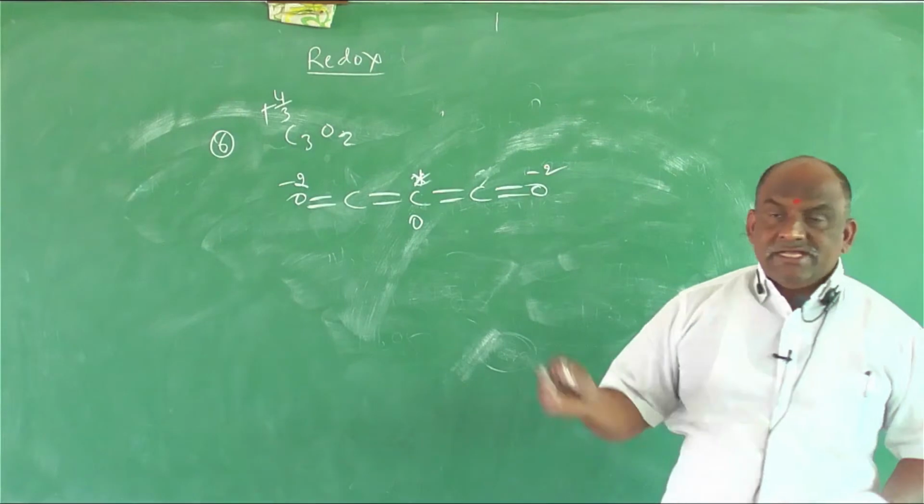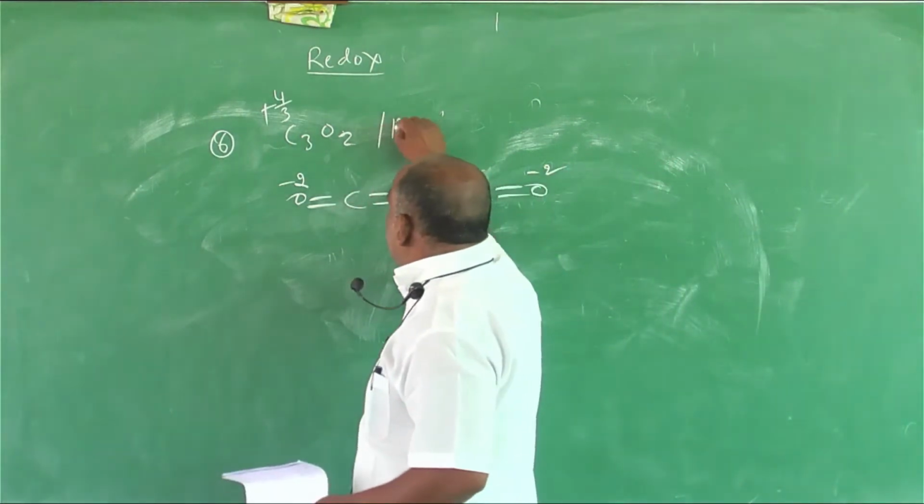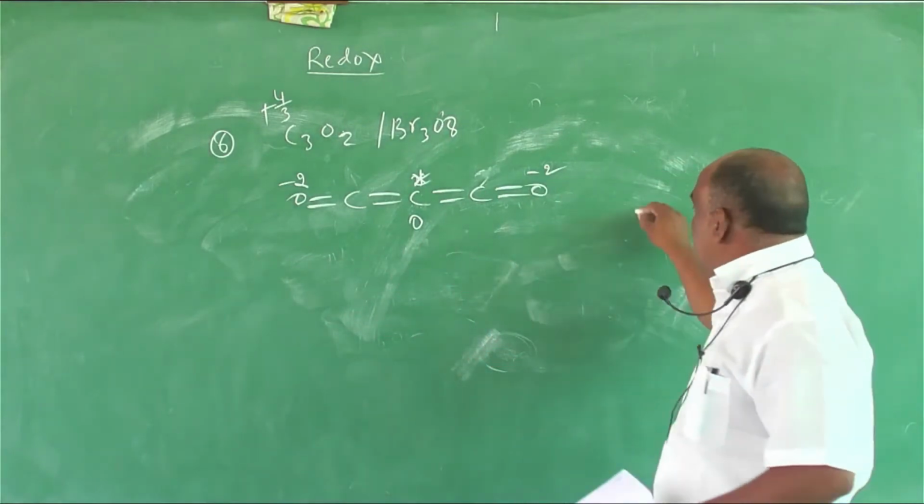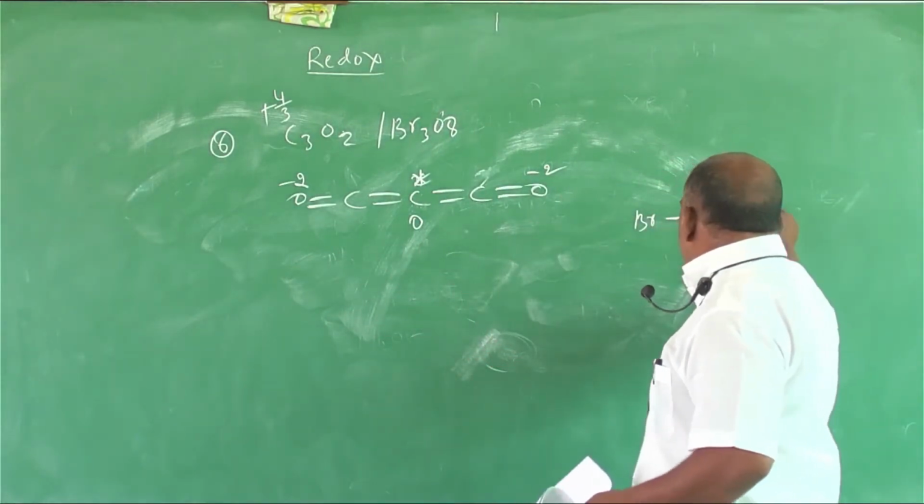There are two examples. One is C3O2, and the second one is Br3O8 also. Br3O8 like this.